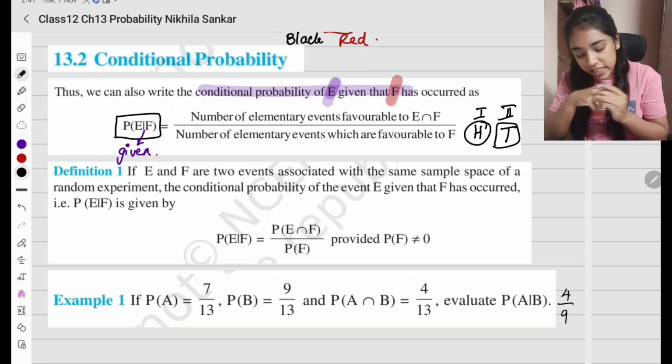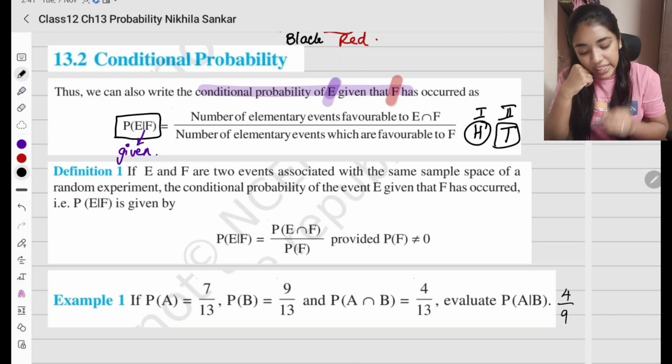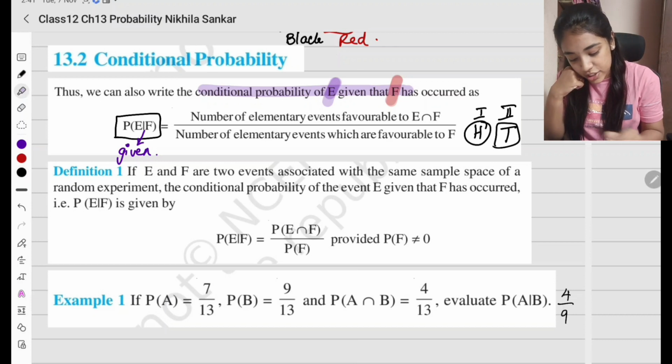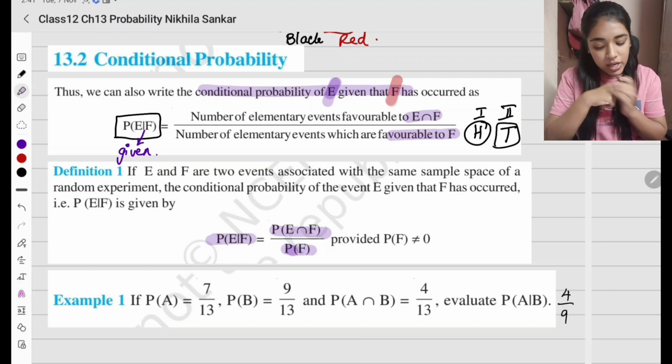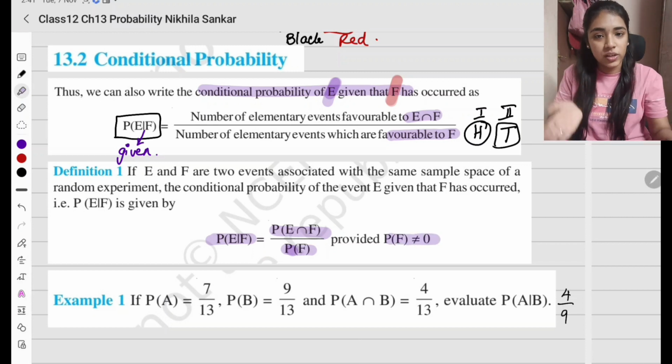Probability of E given F is the number of elementary events favorable to E intersection F. அதாவது E intersection F ஓட probability divided by probability of F. So அதுதான் இங்க பார்க்கிறோம். Probability of E given F is probability of E intersection F divided by probability of F, provided denominator should not be 0 இல்லையா? இல்லாட்டி not defined வந்துரும். So that is a basic thing.